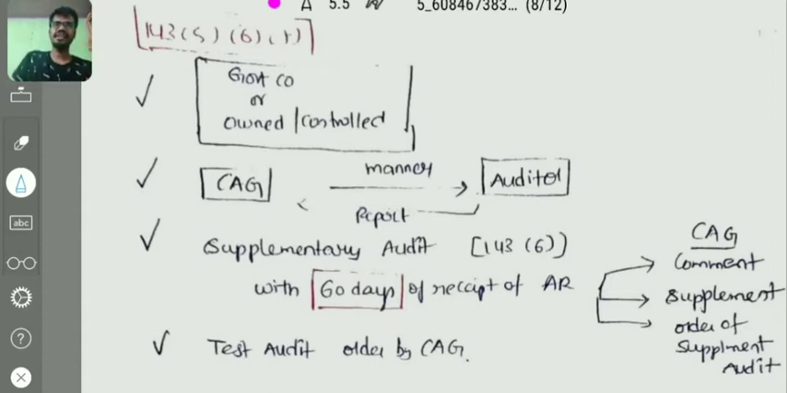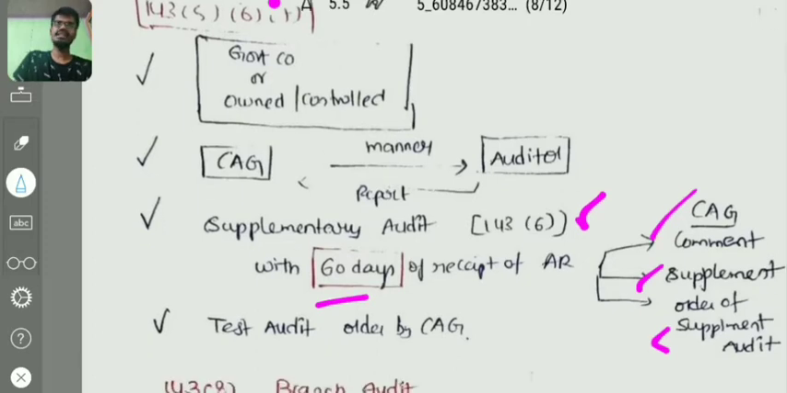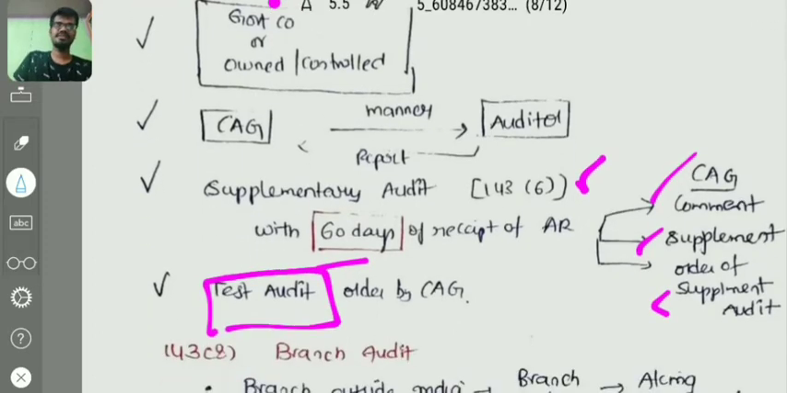Right? And also, after receiving the report, the C&AG can supplement the audit report, or he can issue direction for supplementary audit under 143 subsection 6 within 60 days from the receipt of the audit report. The C&AG can also comment on or supplement the audit report, or order a supplementary audit. The C&AG can also conduct a test audit. Right? This is not that important.